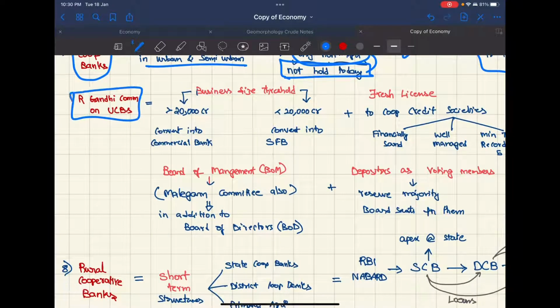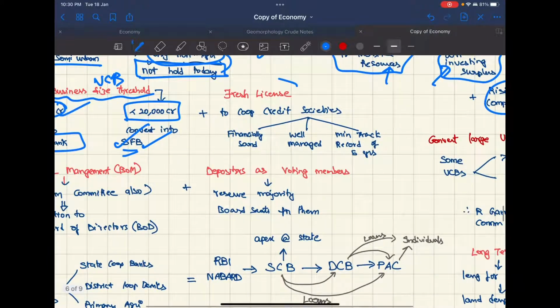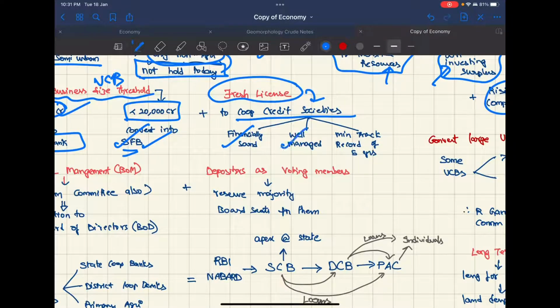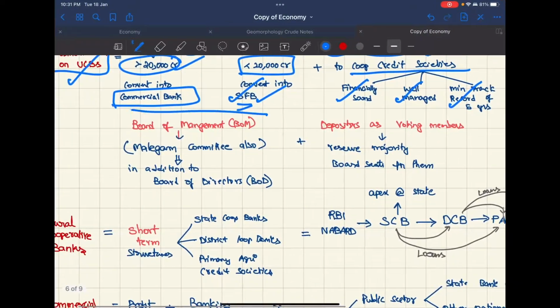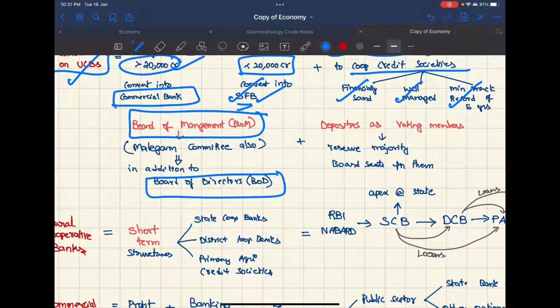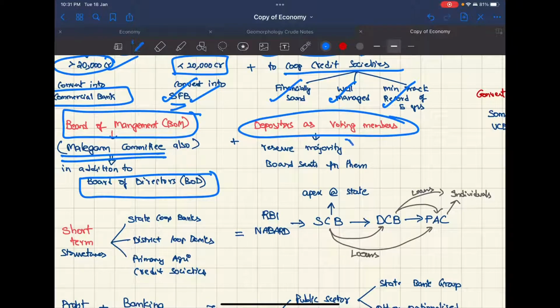Now, the R. Gandhi committee gave some recommendations with respect to UCBs. If the business size of UCBs is less than 20,000 crores, convert them into small finance banks. If it's greater than 20,000 crores, convert them into commercial banks. When giving fresh licenses, only consider cooperative credit societies which are financially sound, well managed, and have a minimum track record of 5 years. Also, the board of management should be separate from the board of directors. This is also suggested by the Malegam committee, and depositors should be the voting members. Majority of the board seats should be reserved for them.